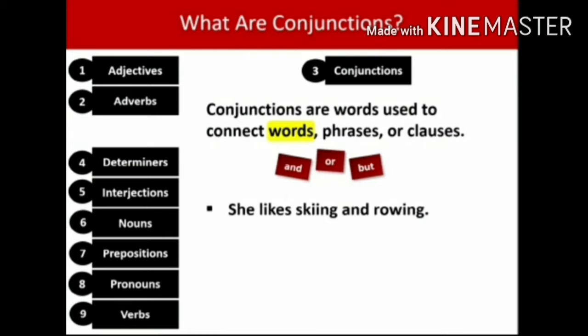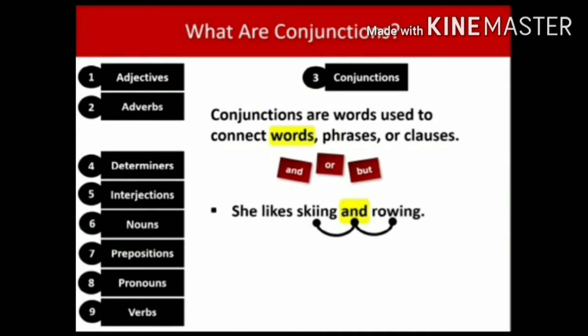The example for the conjunction is: She likes skiing and rowing. In this sentence, the connecting word is and. Here, skiing is a word and rowing is another word. Here and is joining these two words. And also, and is used to add two things that are similar.